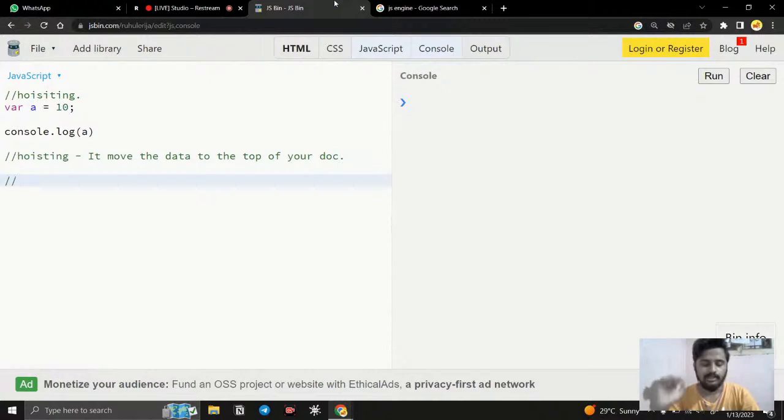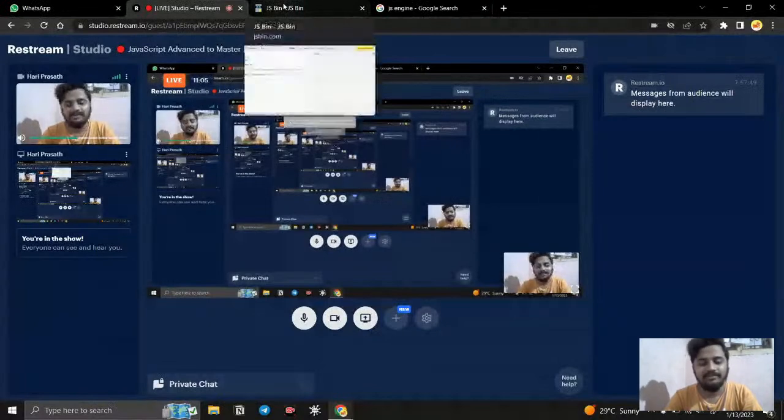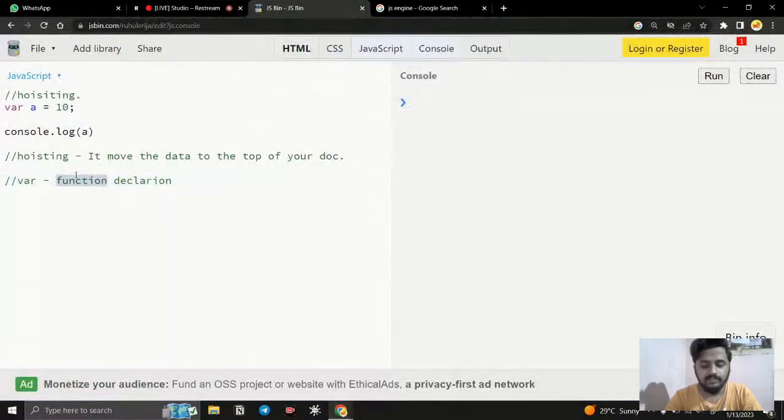Before that, where does it take place? Does it happen in all memory allocation in JavaScript or a particular type? The hoisting takes place only when you create a variable with the var keyword and with a function declaration type. Right now I'm using only var, but at the end I'm going to change it. So just understand it now, and then we can move on.